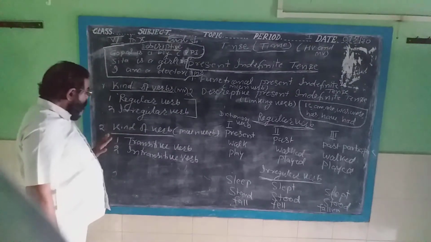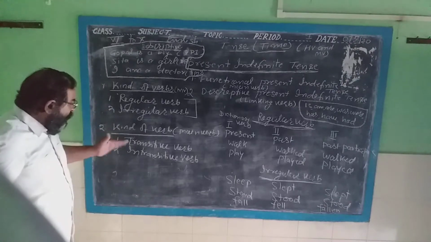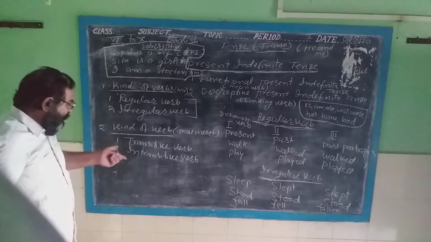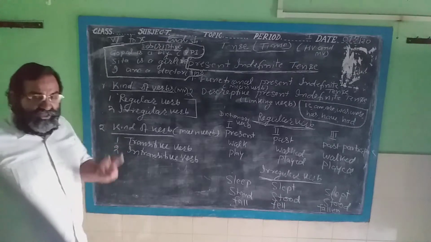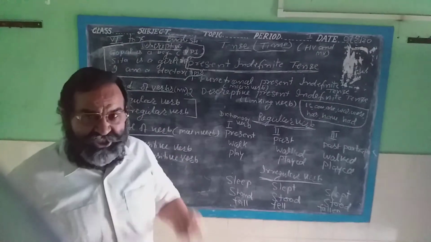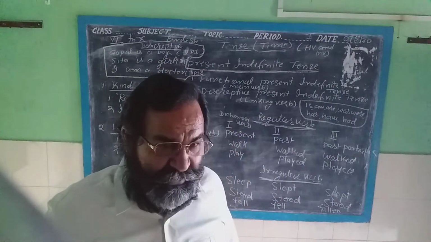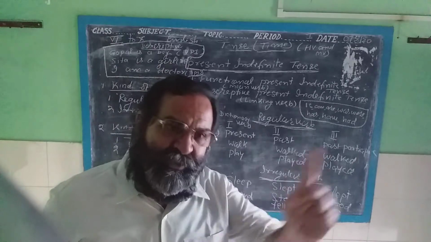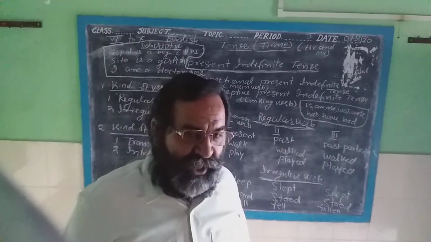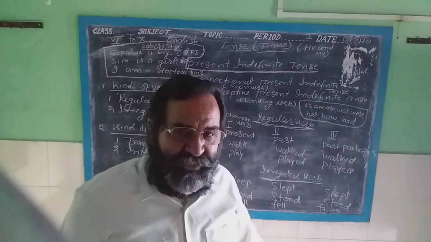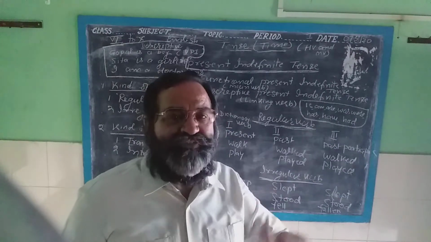Now second, kinds of verb also. What are the kinds? Transitive verb and intransitive verb. These are the two kinds. What is the transitive verb? In a transitive verb there will be an object simply. After the main verb there will be an object. In an intransitive verb there is no object after the main verb.